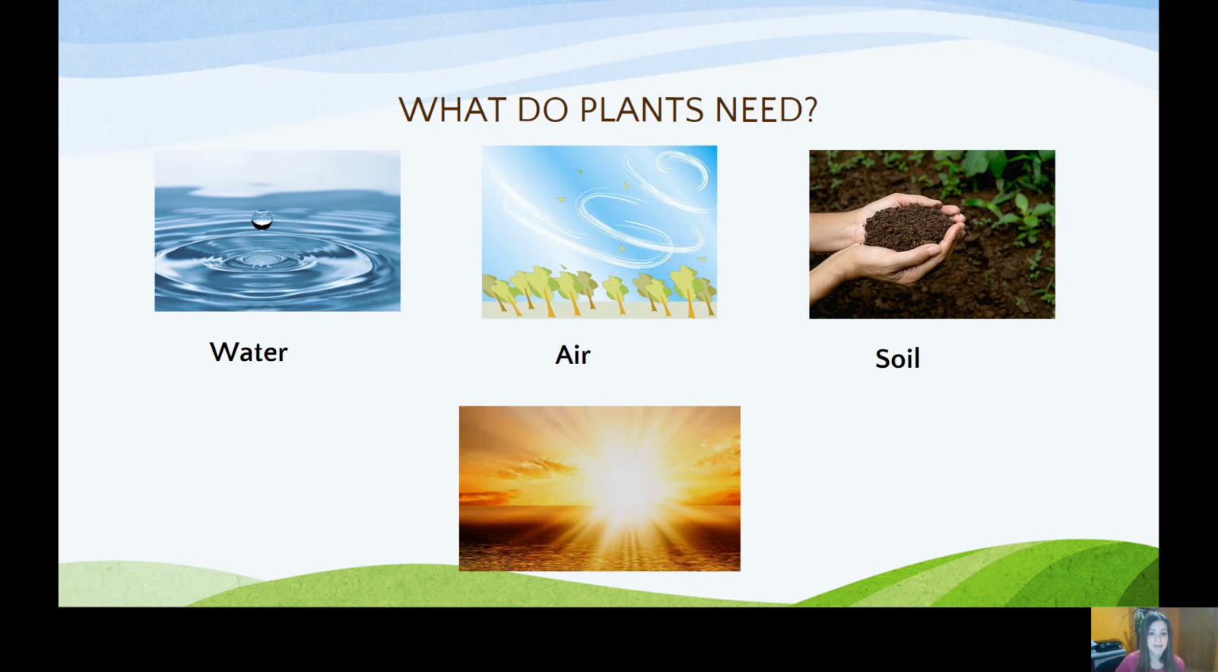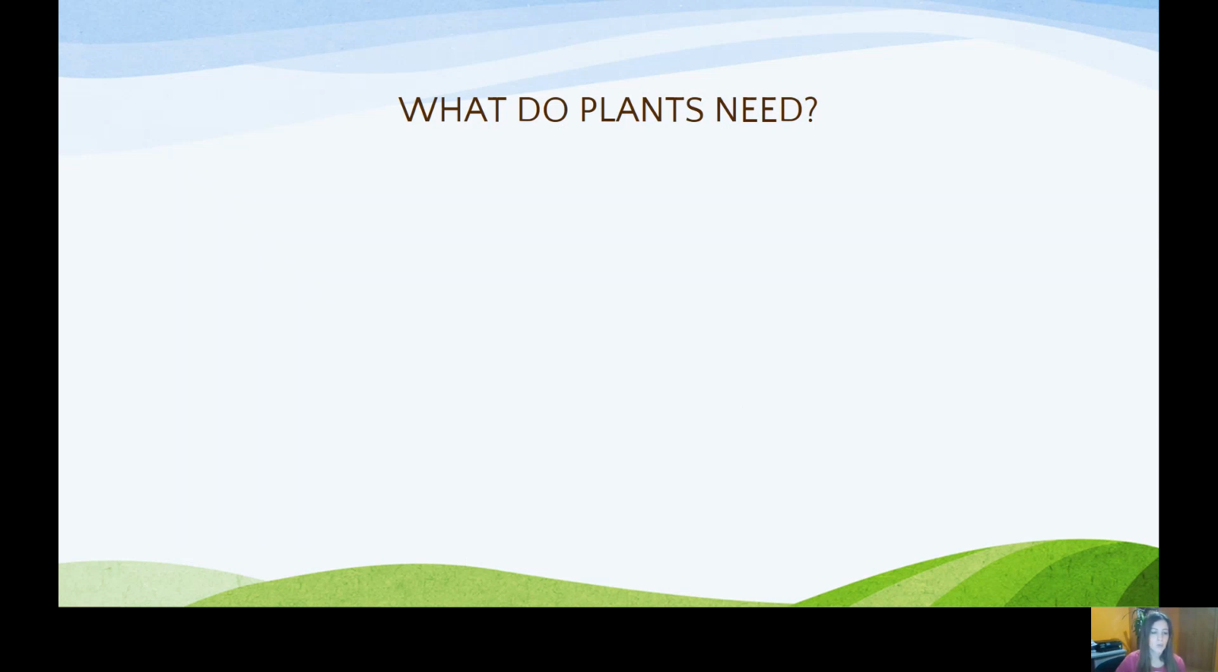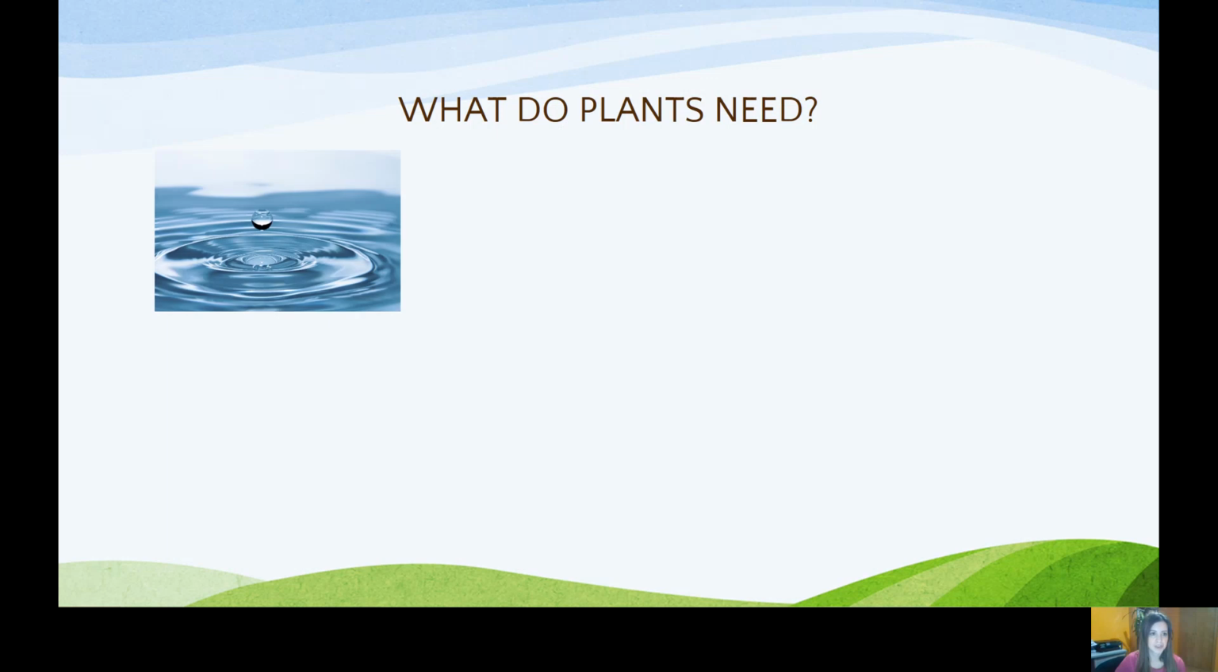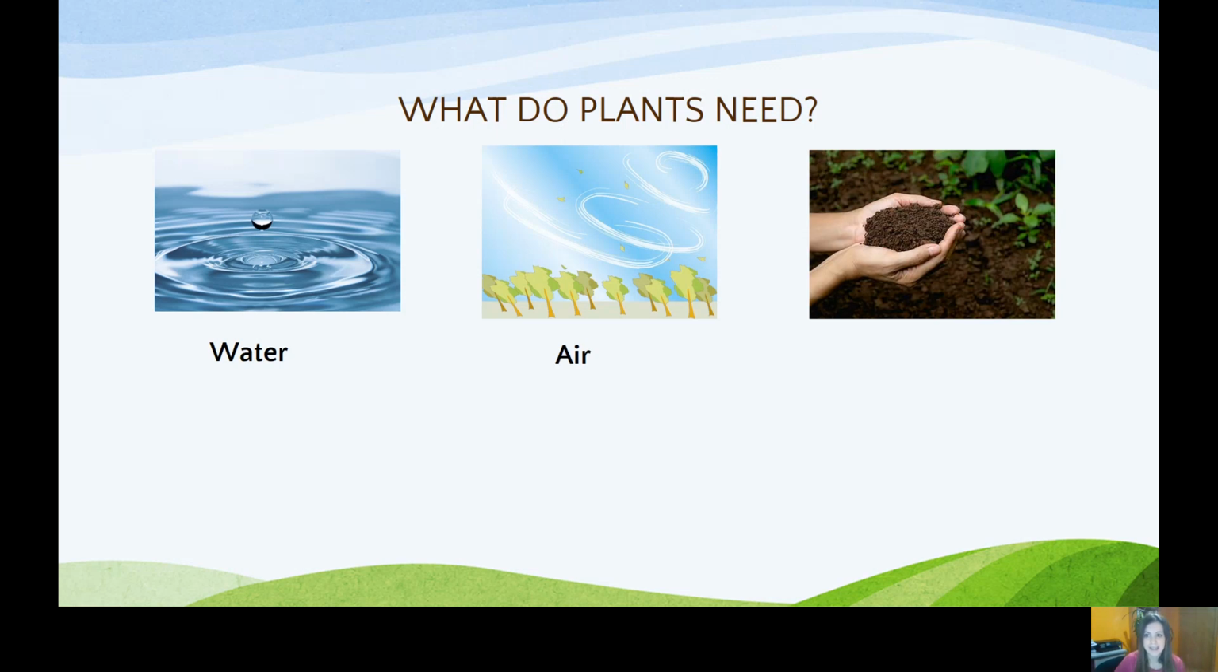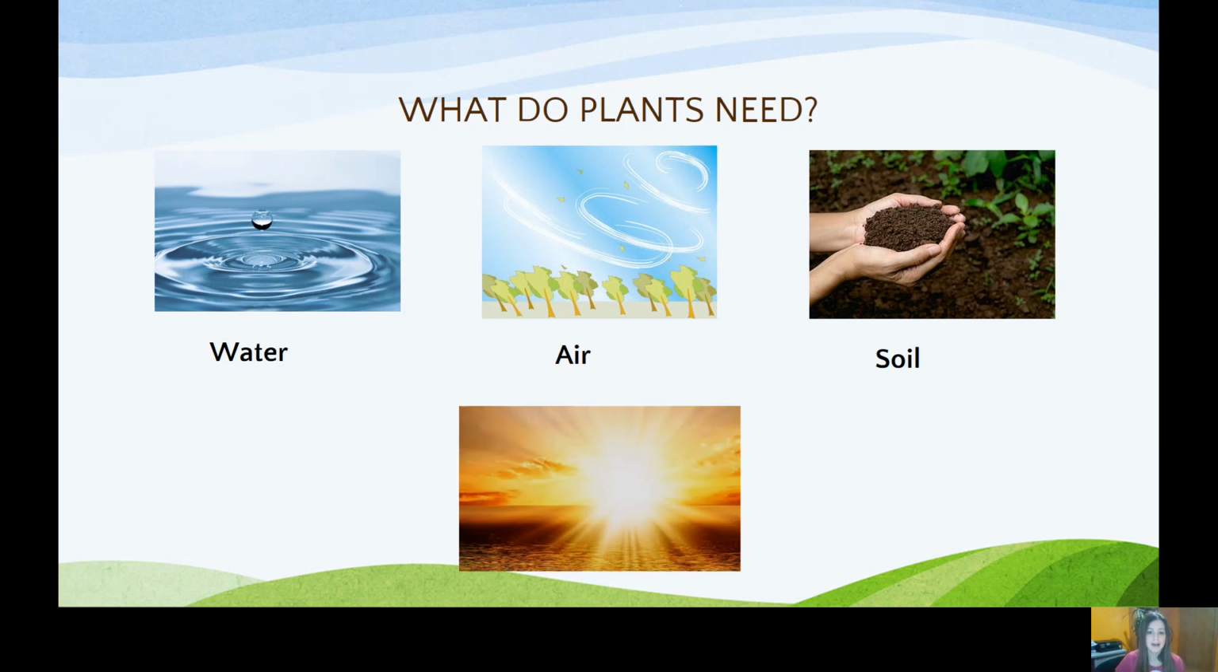and sunlight. Okay, so let's go backwards and you are going to tell me the name of each picture. So we need water. Very good. They need air. Excellent. Plants need soil. Very good, soil. And plants need sunlight. Okay, sunlight. Very good. So 4 things.